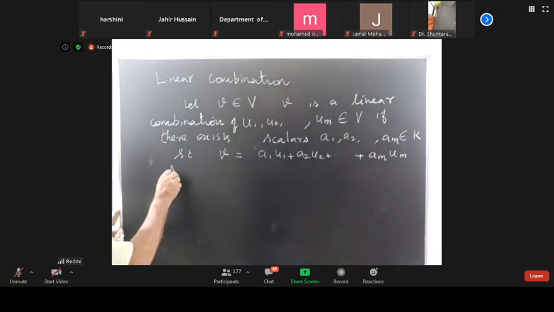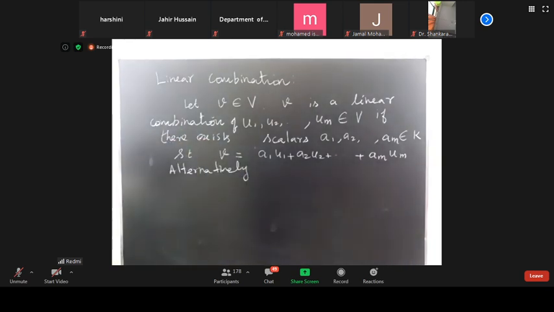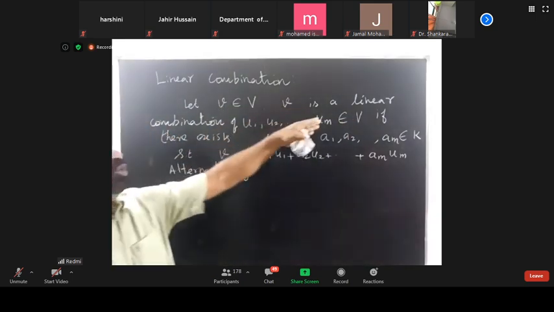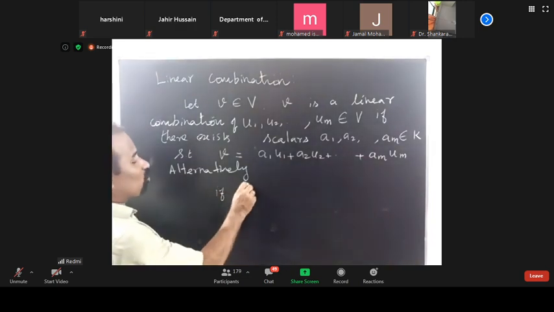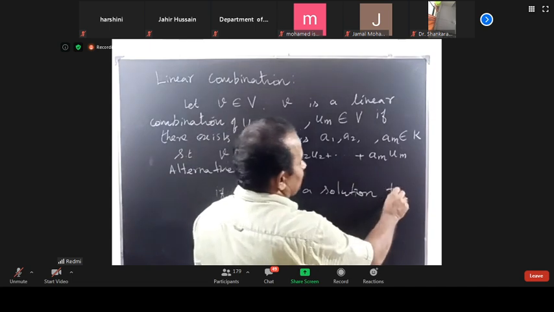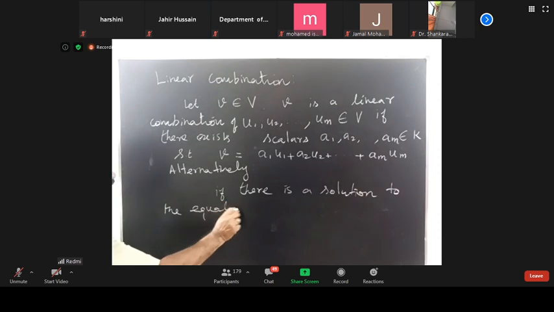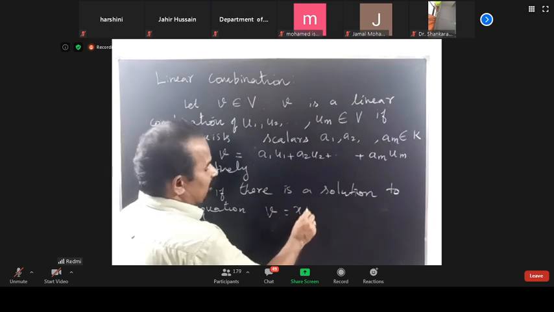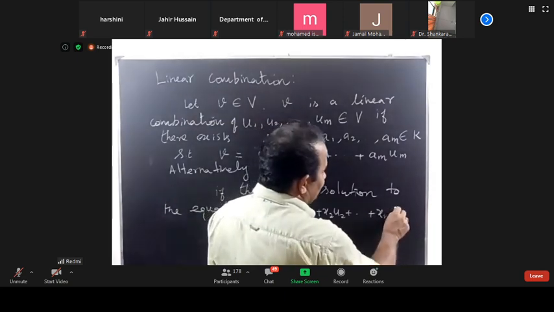Now, alternatively, I am taking again this v belonging to V. v is a linear combination of u1, u2, um belonging to V if there is a solution to the equation v is equal to x1 u1 plus x2 u2 plus etc. xm um.